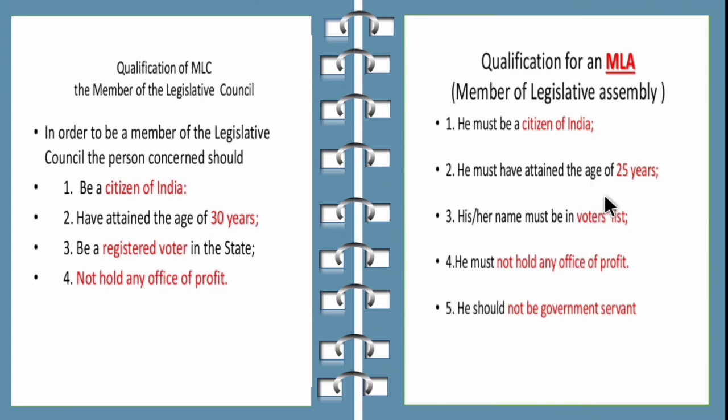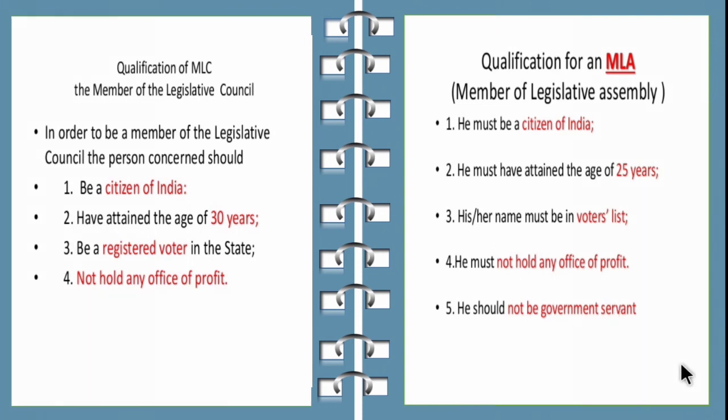So now let's see about the qualification for an MLA. MLA means Member of Legislative Assembly. He should be a citizen of India. He must have attained the age of 25 years. So children, MLC is 30 years whereas MLA is 25 years. His or her name must be in the voters list. He must not hold any office of profit and he should not be a government servant.